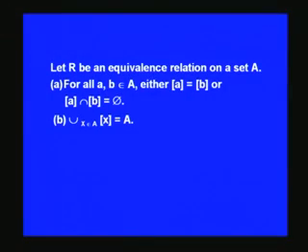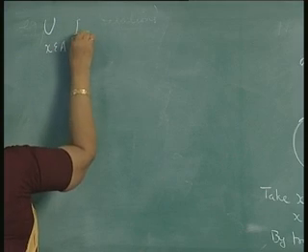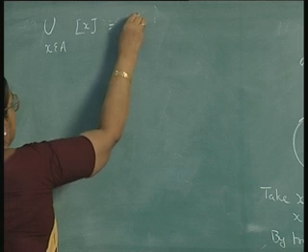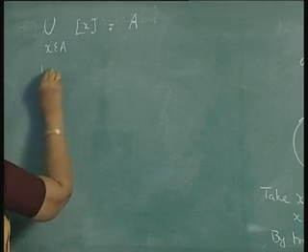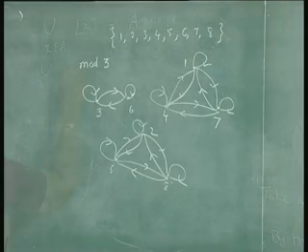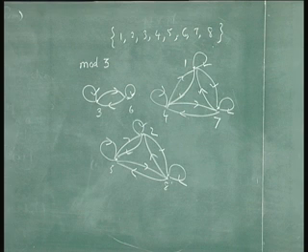Let us go to the second part now. What is the second part? The second part says that the union over x belonging to A of the equivalence class of x is equal to A. Now, again we have to prove it in two parts: the union over x belonging to A of the equivalence class of x is contained in A, and the other way around.